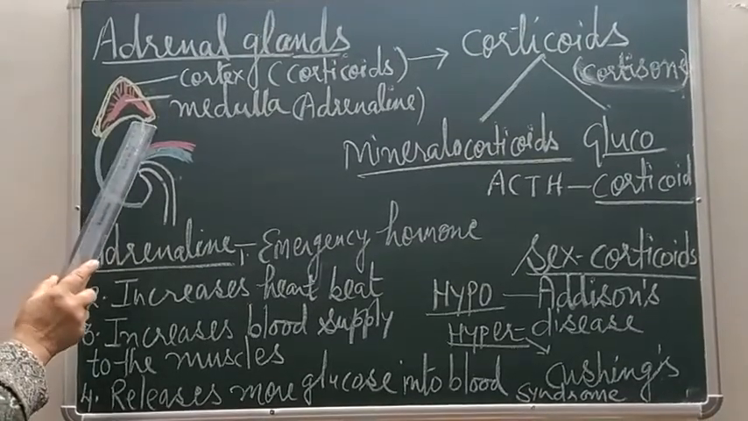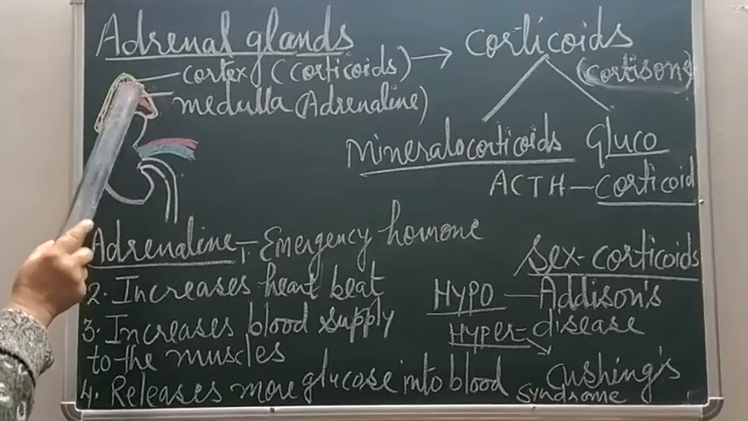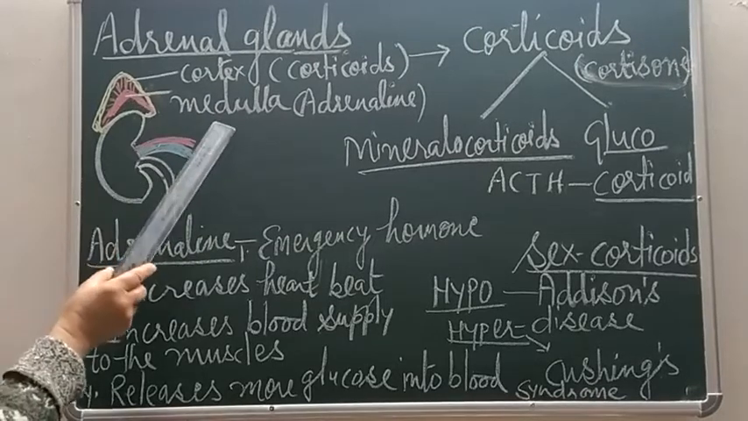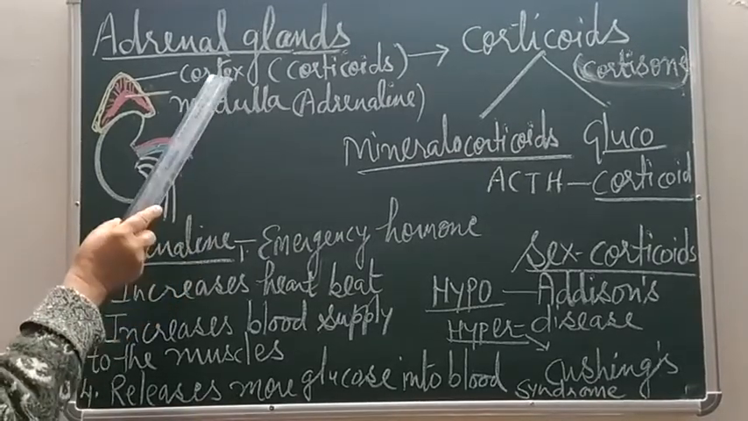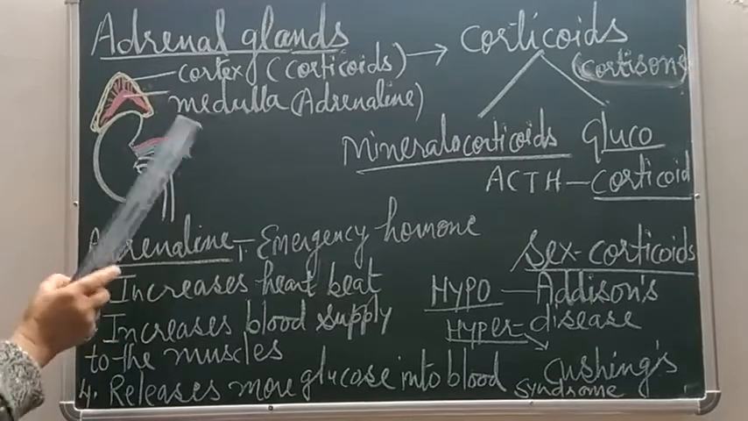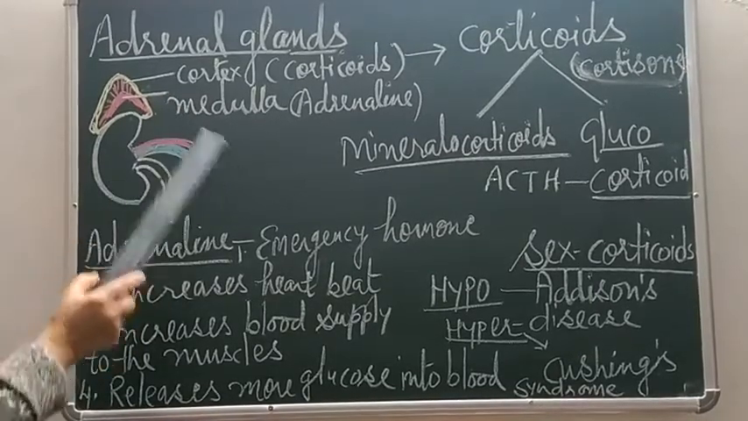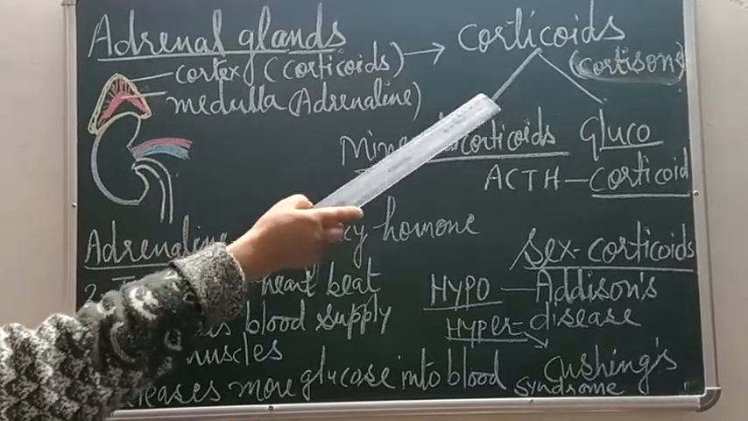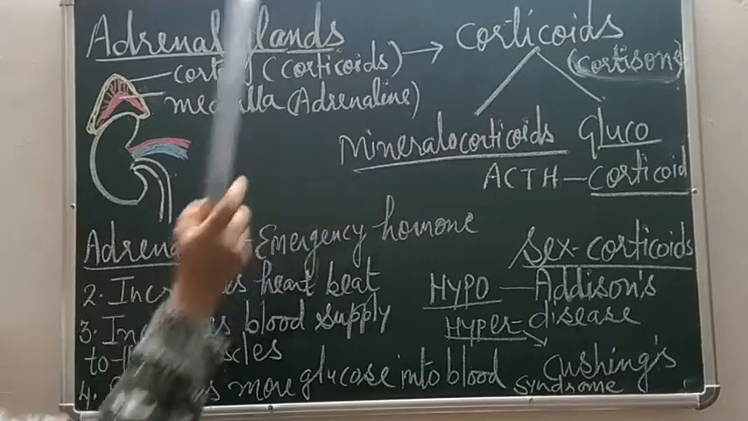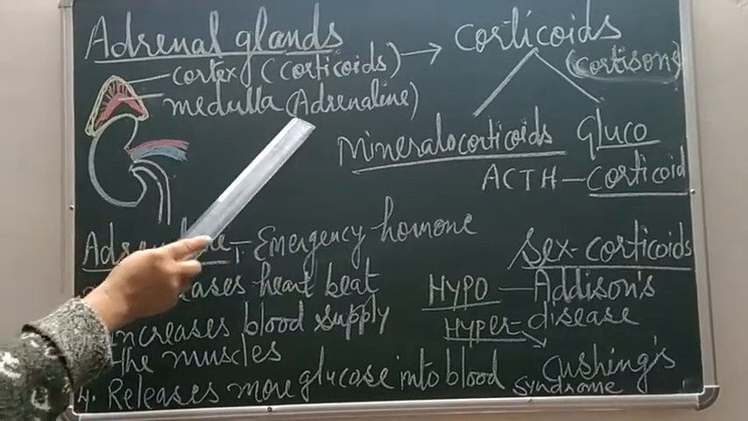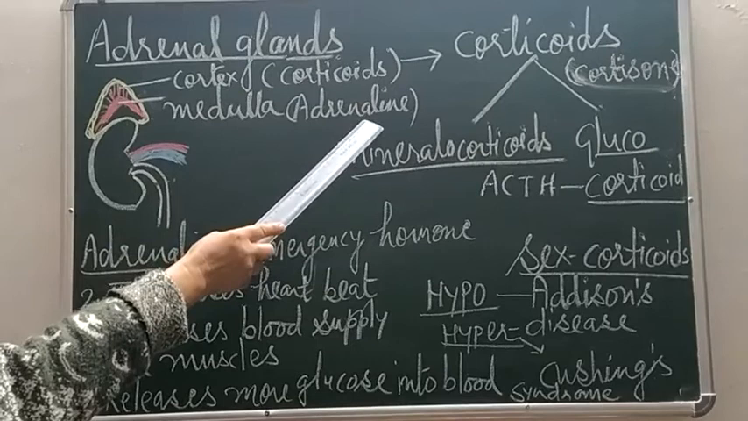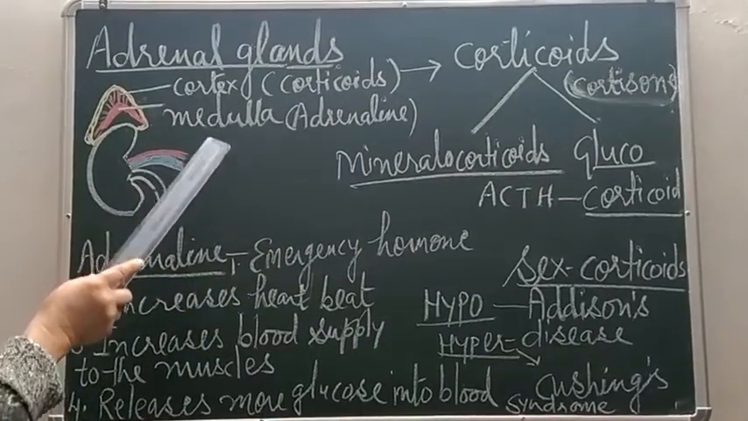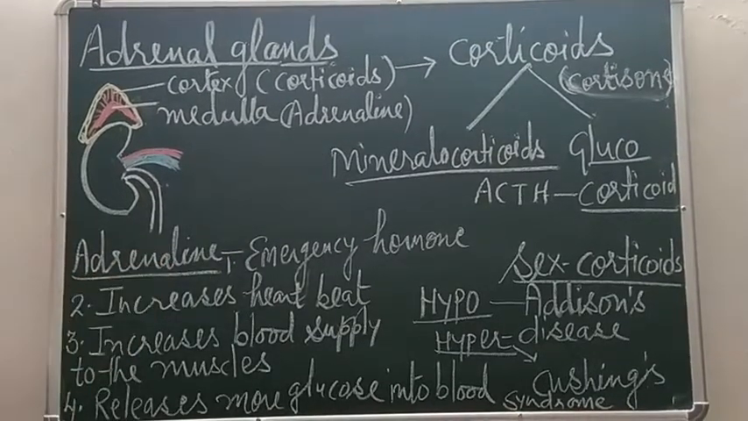Each adrenal gland has 2 parts. The outer part is called cortex and the inner part is called medulla. Both cortex and medulla secrete different types of hormones. Cortex secretes hormones which are called corticoids, or together they are called cortisol. Medulla secretes adrenaline and noradrenaline, mainly adrenaline hormone. So different parts will be secreting different hormones.